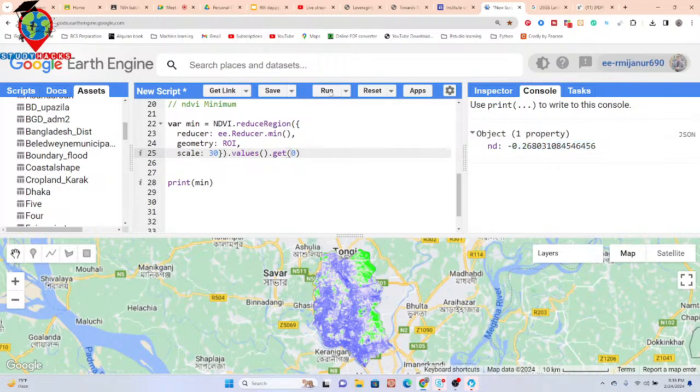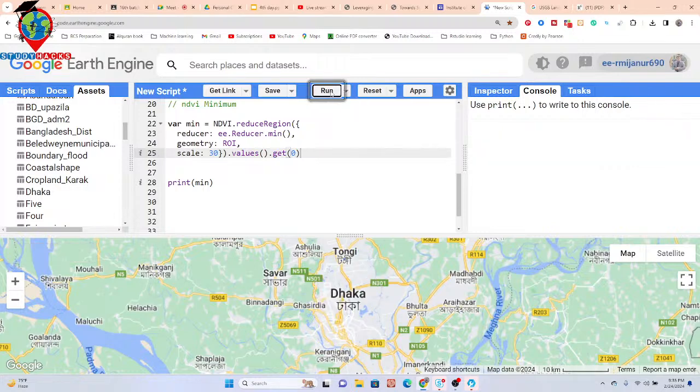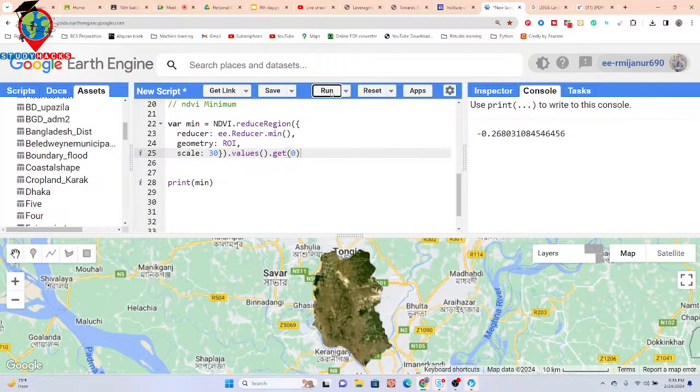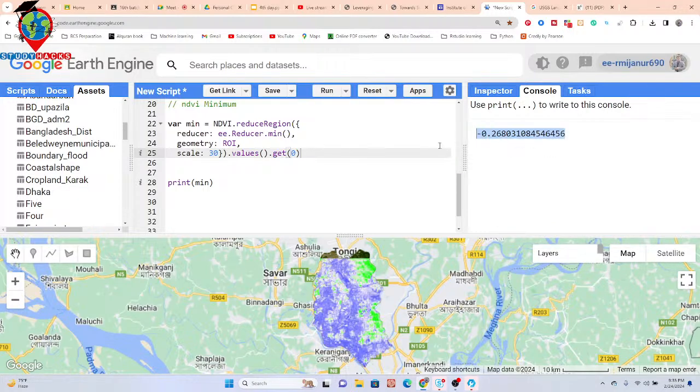So this time, when I click run, you can see it shows only the value without the dictionary. Okay, you can see it. This time we can get the value without the dictionary. It just shows the value. When I put values and get 0, then we can get this result.